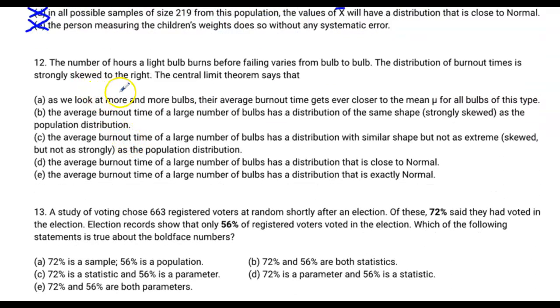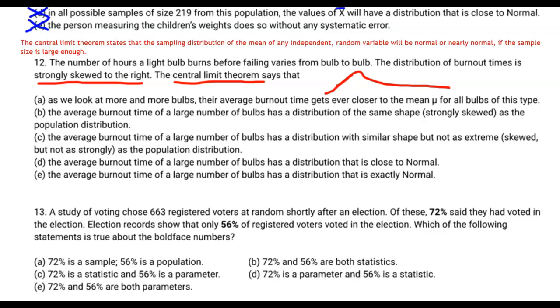For number 12, the number of hours a light bulb burns before failing varies from bulb to bulb, which makes sense. The distribution of burnout times is strongly skewed to the right. Here's my bad drawing of a skew to the right. Remember, skew right means tail right. The central limit theorem says, well, remember what the central limit theorem says, and again, I'll borrow from StatTrek.